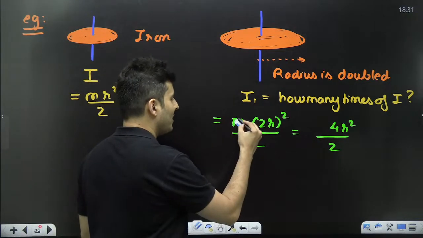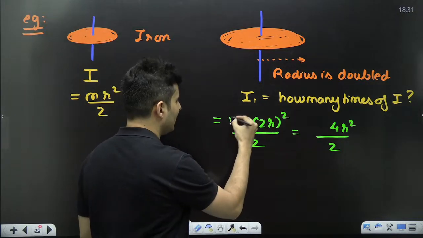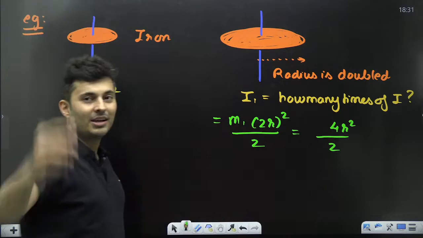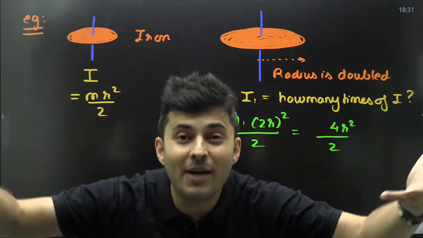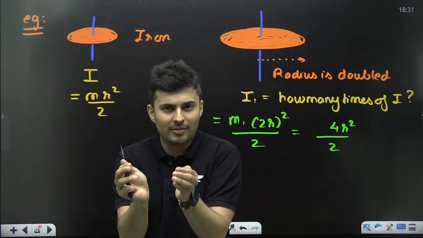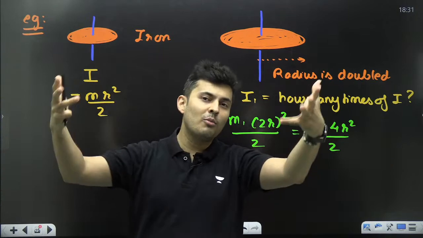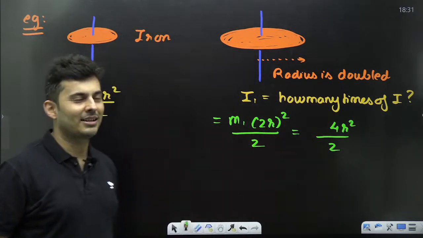That is the mistake which many students make. The mass may not be the same. It is some other mass only. Why? When you increase the radius, that more radius will have more mass. No. Think logically. This much radius had this much mass. This much radius will have more mass. How will the mass be the same? So many people forget that mass.